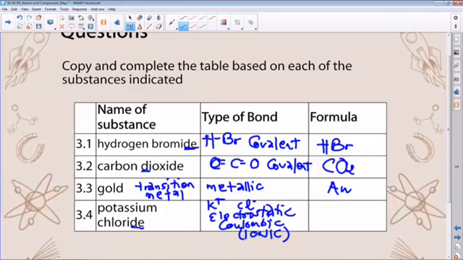So there's one potassium. We always start with the positive one, followed by the negative, in one chlorine atom. So for that reason, it gives us that.